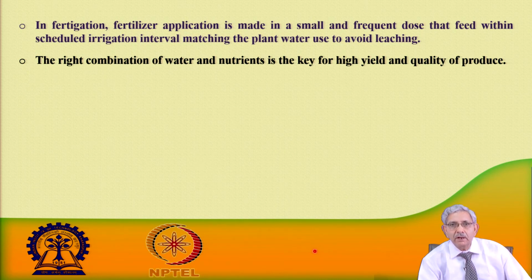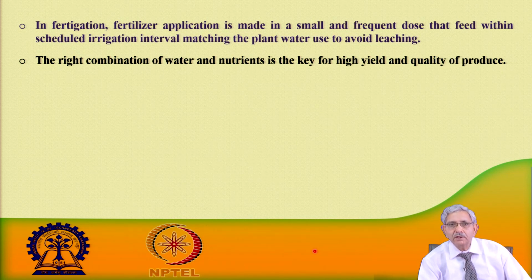Frequent doses are fed within the scheduled irrigation interval, matching the plant water use to avoid leaching, because water is given in a precise quantity. So it does not go beyond the root zone depth, and leaching is avoided.